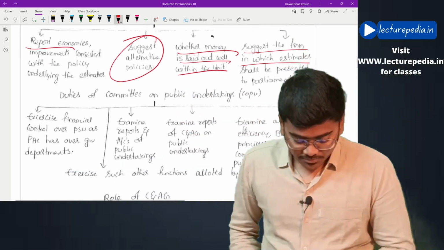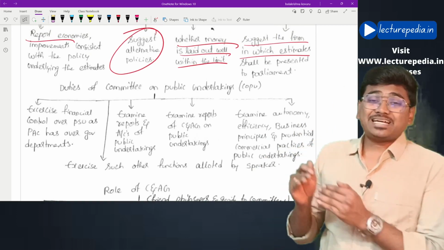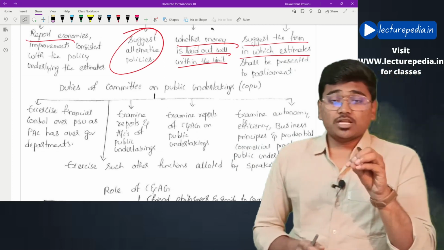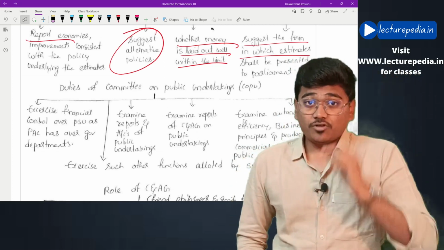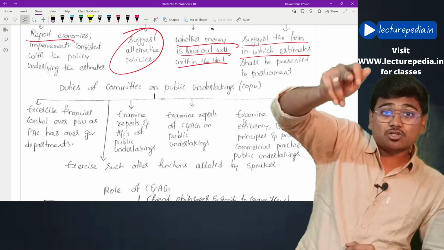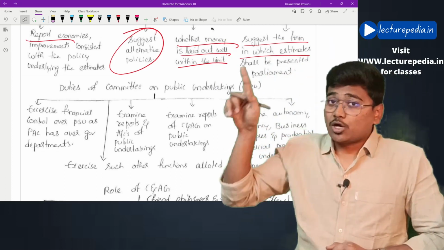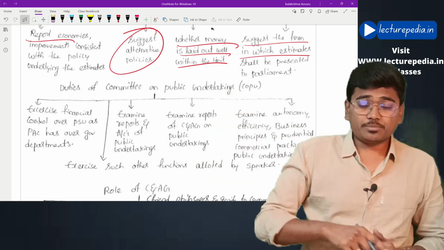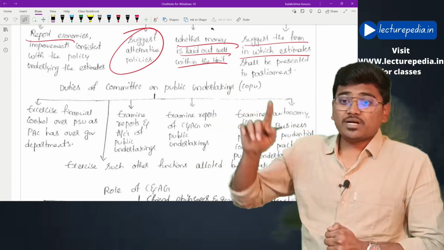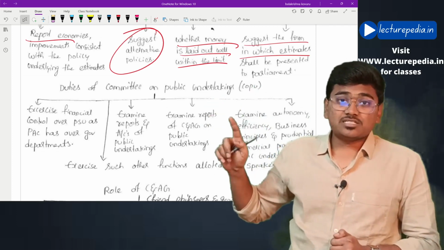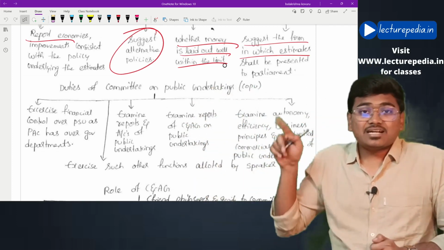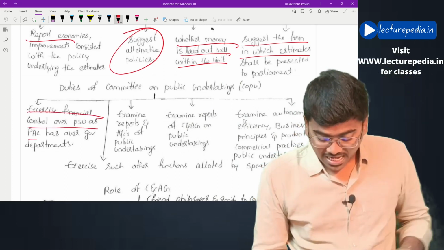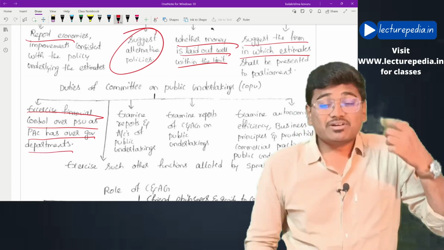Now moving to the duties of the Committee on Public Undertakings, COPU. Generally this Committee on Public Undertakings will perform the functions that are performed by the Public Accounts Committee in respect of government departments. The Public Accounts Committee will perform its duties with respect to government departments. The same duties will be performed by the Committee on Public Undertakings with respect to Public Sector Undertakings. Exercise financial control over PSUs as the PAC has over government departments.